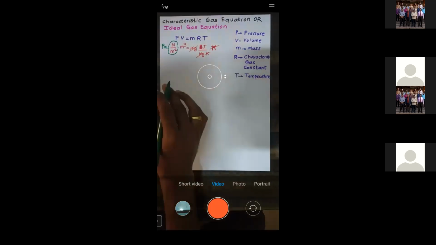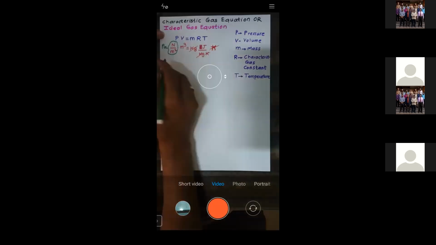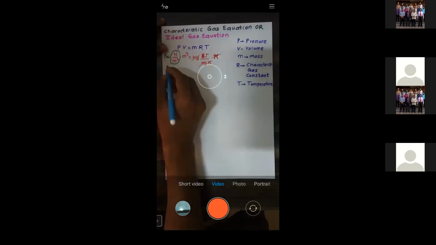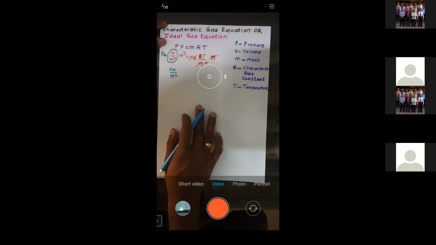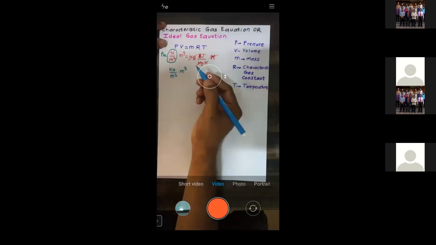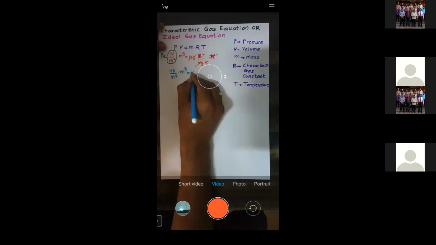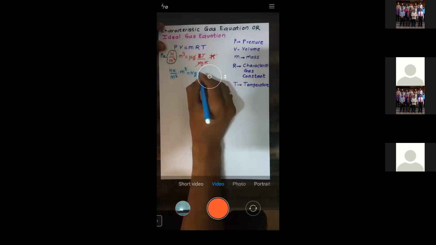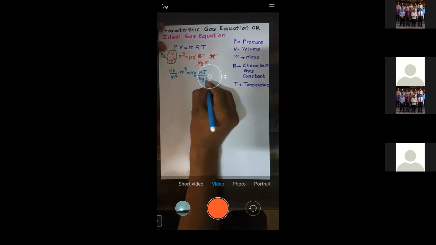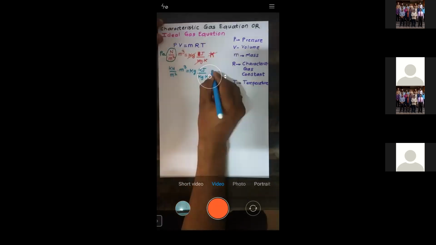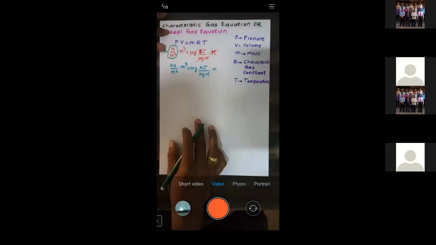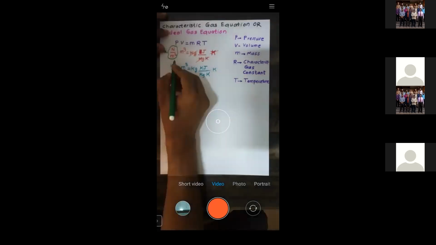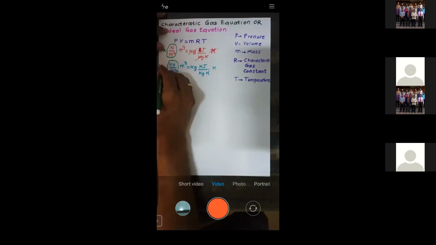Similarly, if I take pressure in kilo Newton per meter square, volume in meter cube, mass in kg, R in kilojoule per kg Kelvin, and temperature in Kelvin. Now what is kilo Newton per meter square? It is kilopascal, right?